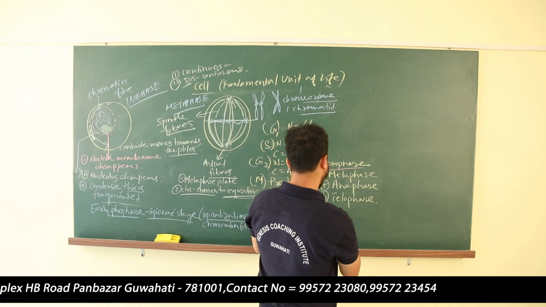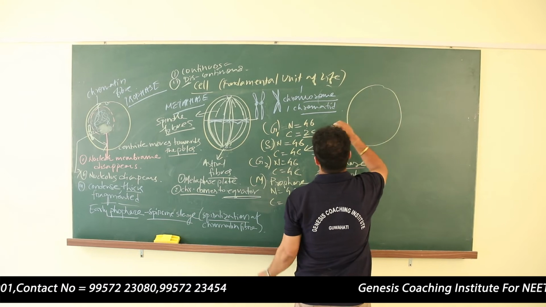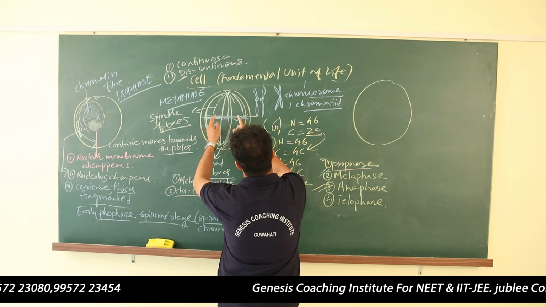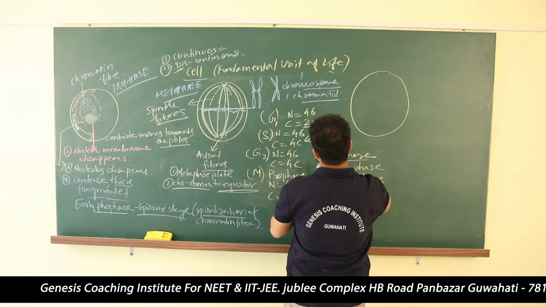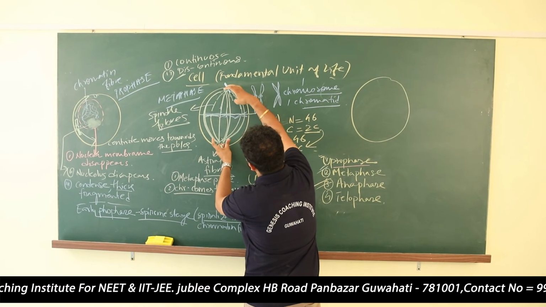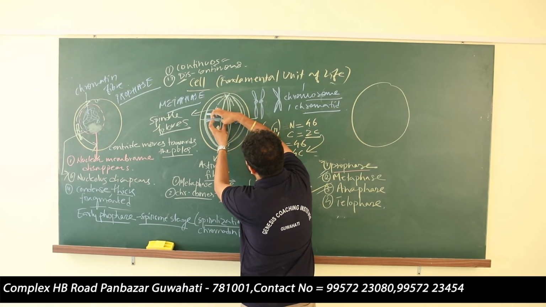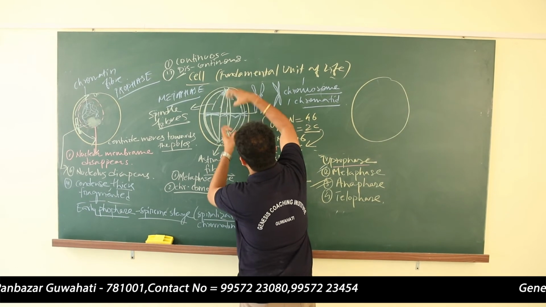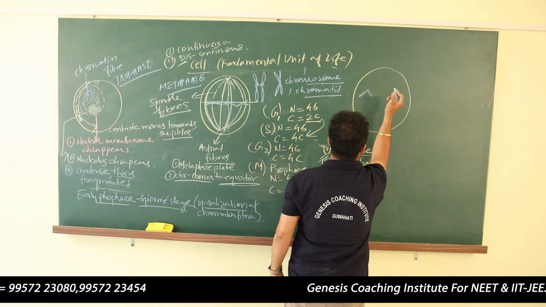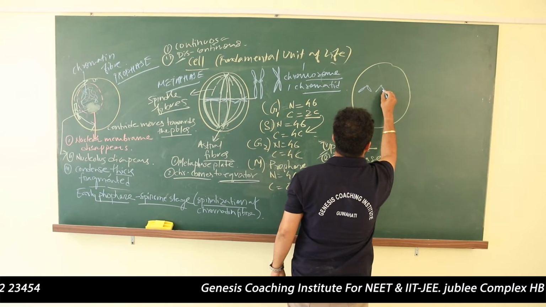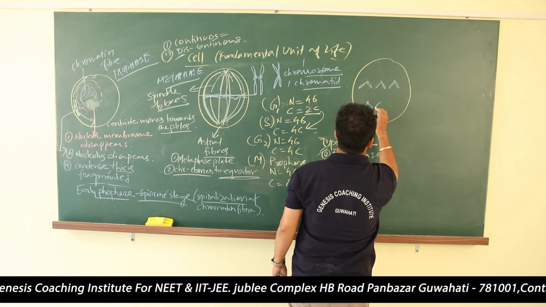The next stage is anaphase. So what will happen in the anaphase? You see, suppose this is a cell. Now you see these chromosomes, they have two chromatids. Now these two chromatids are bound by the spindle fibers. These spindle fibers are now pulling the chromosome towards the poles. As a result, what will happen? Suppose this is one chromatid of one chromosome. They are going towards the poles.